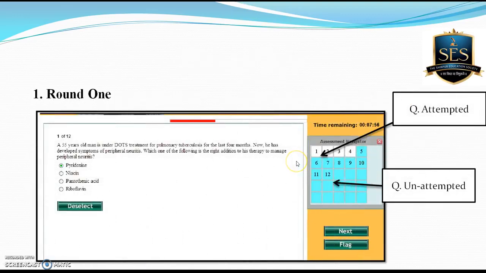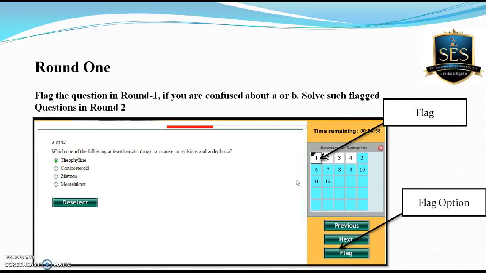At the same time, such a window will appear in the online exam. On the right hand side there will be the question numbers 1, 2, 3, 4, 5, 6, 7 like that. Okay, a total of 125 questions will be there. Whenever you click on question number 1, question number 1 will appear like this, and it will contain these 4 options. Okay, in round 1 you have to do another job.